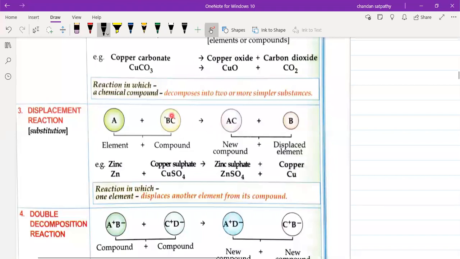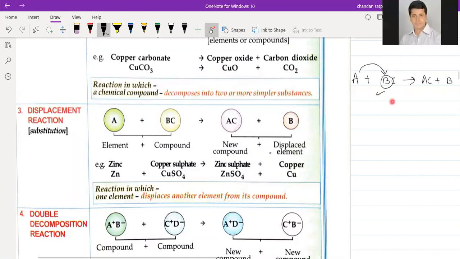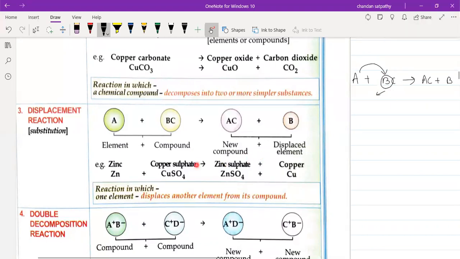Earlier B was combined with C. A is one substance and BC is another. Now A will displace B, remove B, and combine with C to form AC, and B will remain alone. This type of reaction is known as a displacement reaction or substitution reaction.